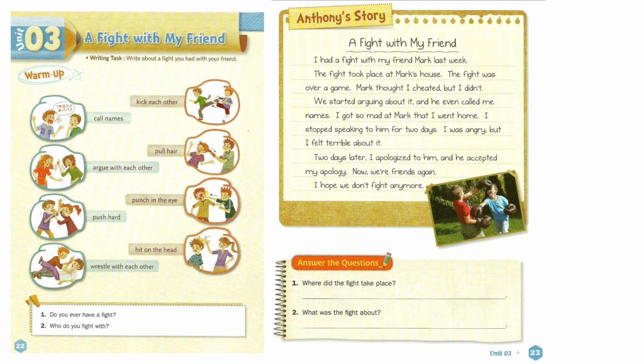Now we are starting our main writing topic, a fight with my friend. Before we write, we need useful words and ideas. Look at the pictures on the left. Some actions are serious and unkind, like calling names, arguing, pushing, kicking, pulling hair, or hitting. We are not practicing these actions. We are practicing how to describe a conflict in writing.